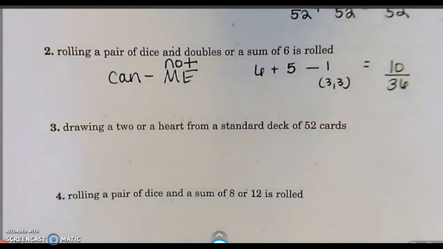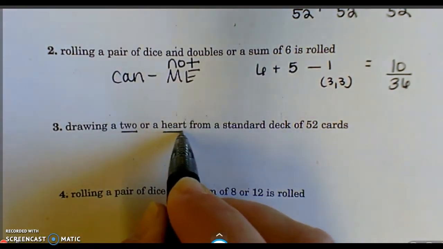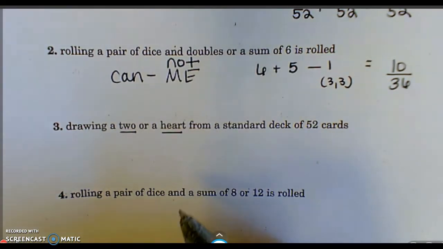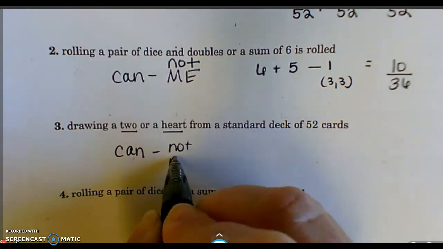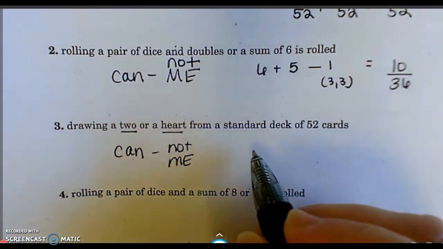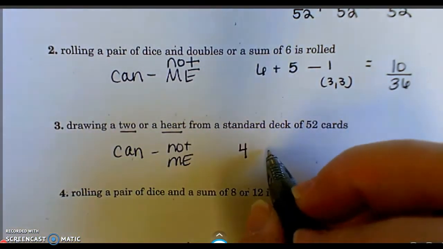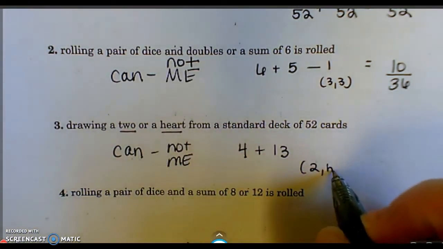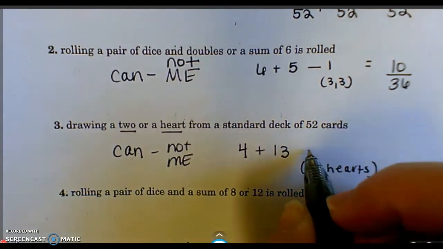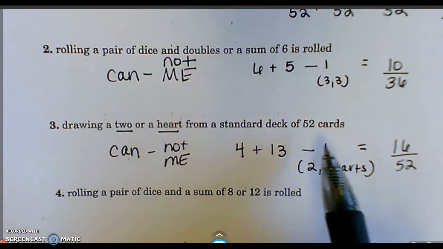Number 3. Drawing a 2 or a heart from a standard deck of cards. So can you get a 2 and a heart at the same time? Yes, you can, because there is a 2 of hearts. So you can. That means it's not mutually exclusive, so we kind of have to do it how we did here. How many 2's do we have? Well, there's 4 of them. How many hearts do we have? There's 13 of them. So how many are in common? The 2 of hearts. There's 1 of them, so you've got to subtract it off to get rid of it. So there are 16 out of 52 that work here. There's 52 total cards, so add that and subtract 1.